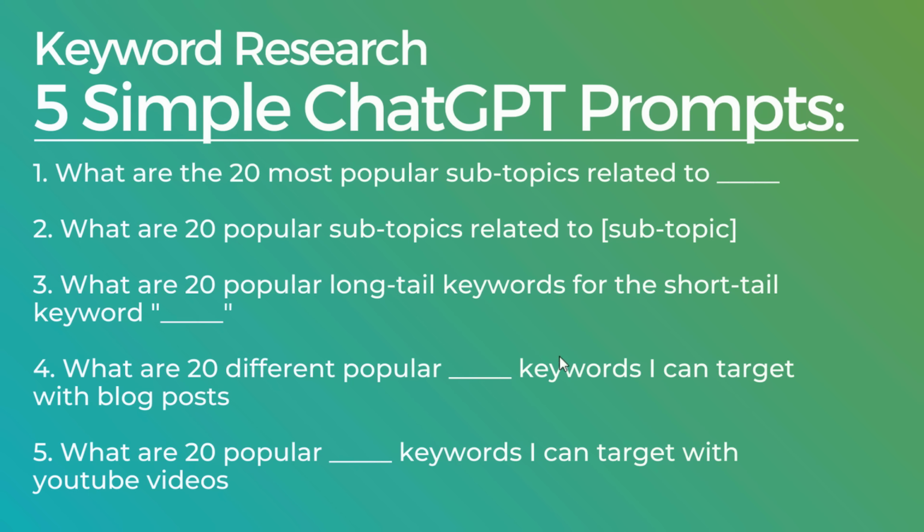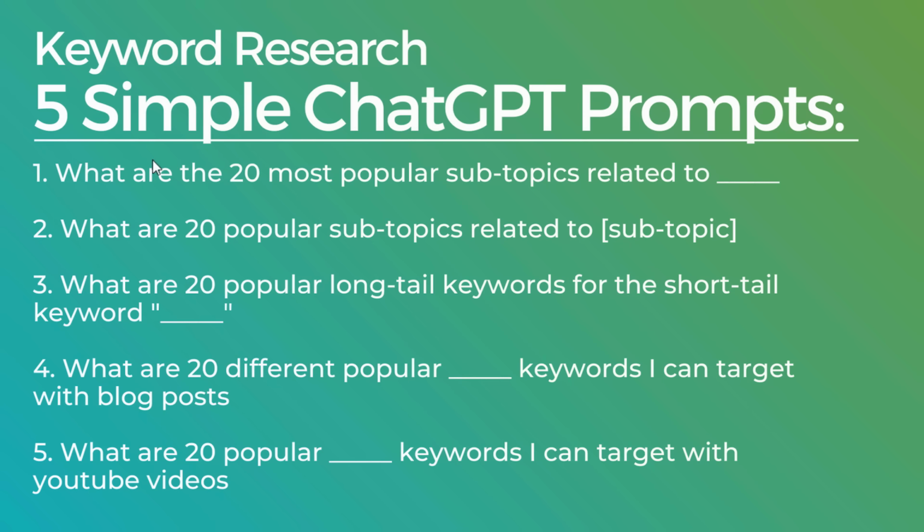So here are the 5 really easy prompts that you can use with ChatGPT to come up with keywords. So the very first thing you need to do is come up with some of the most popular subtopics related to your niche. So you'll see the blanks here. This is where you need to enter whatever your niche is, whatever the main topic you're covering is, that's what you need to fill in the blank with. Now here you're going to see subtopic in brackets. So when we do our first search and we come up with a bunch of different subtopics, you can break down your subtopics even further as well. So the more keywords that you can come up with, the better keyword list you're ultimately going to create.